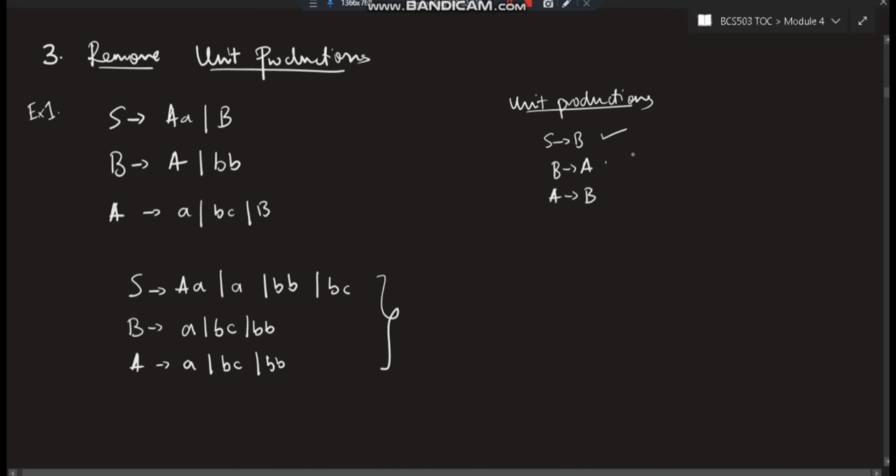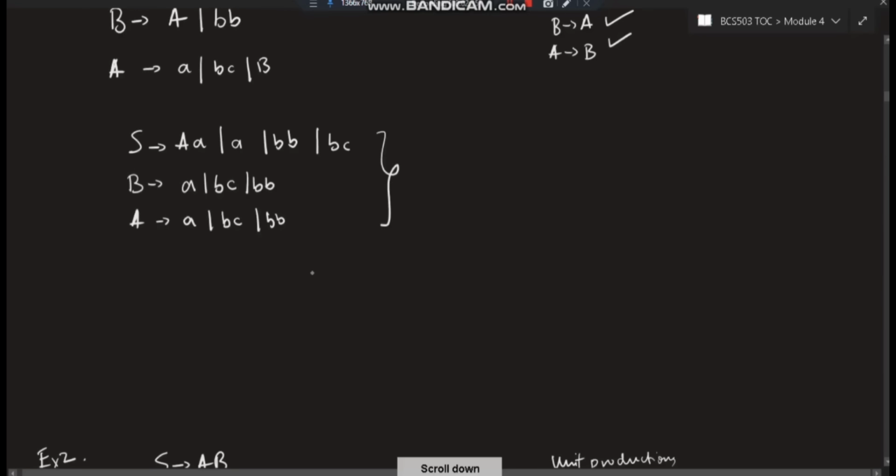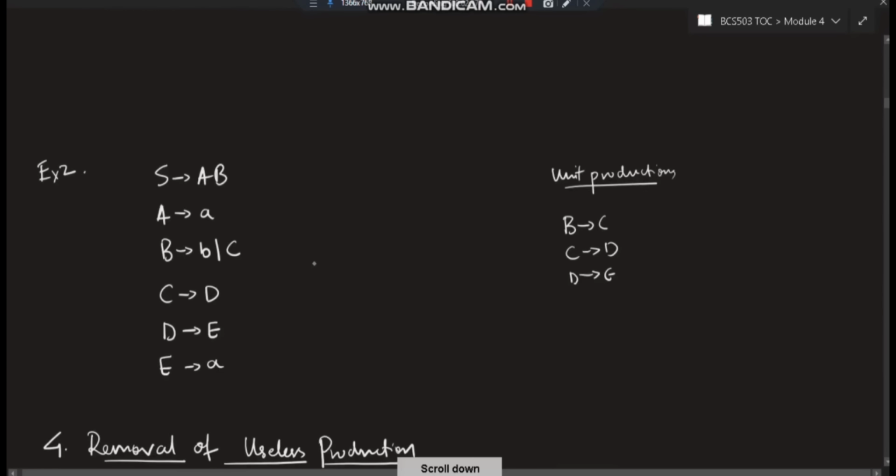Okay, so this is the sequence you'll follow. From the top you'll go and you'll remove all the unit productions, and you'll come back again and check if any unit production is there. You'll keep on doing until you remove all the unit productions. Okay, now moving on to the similar type of example.